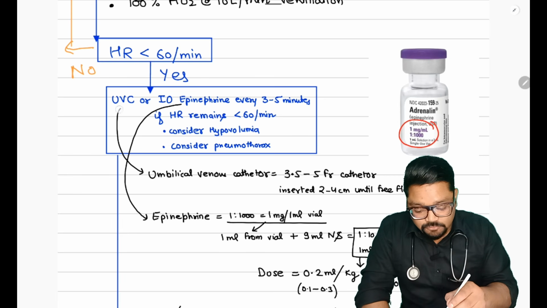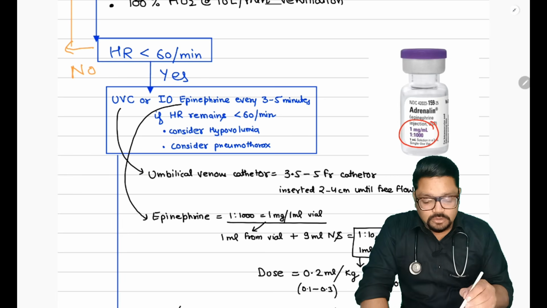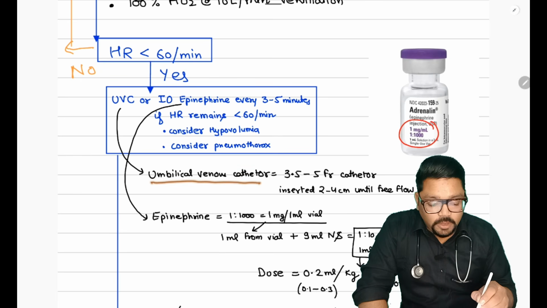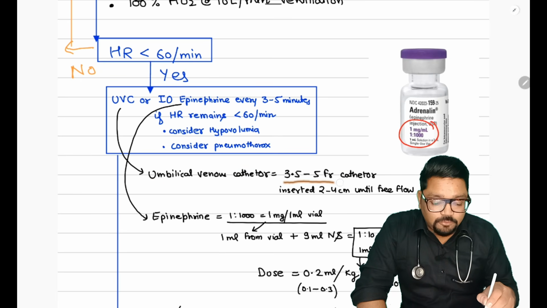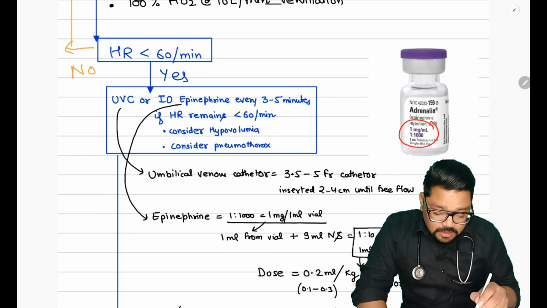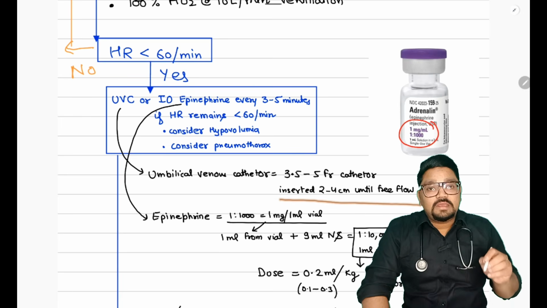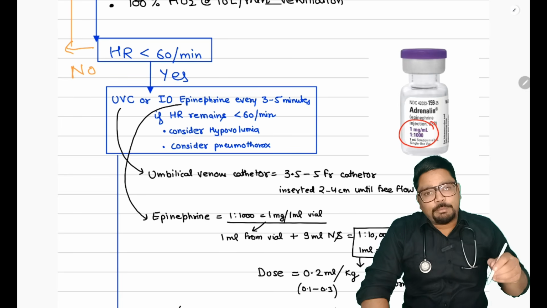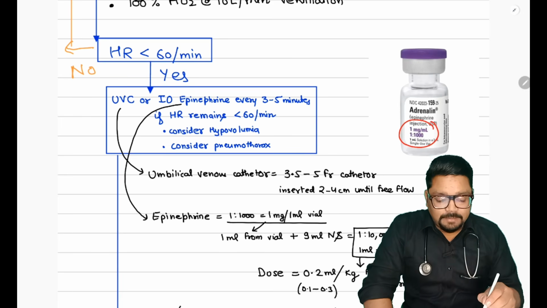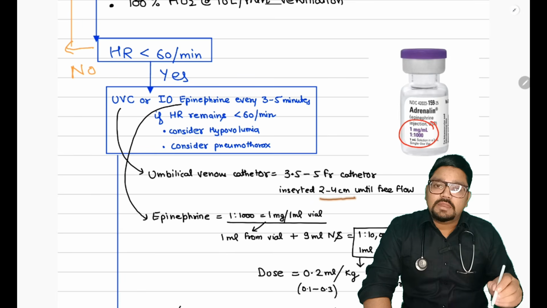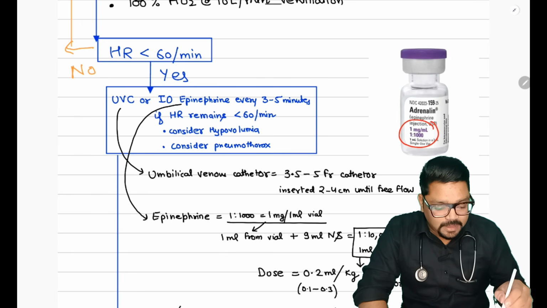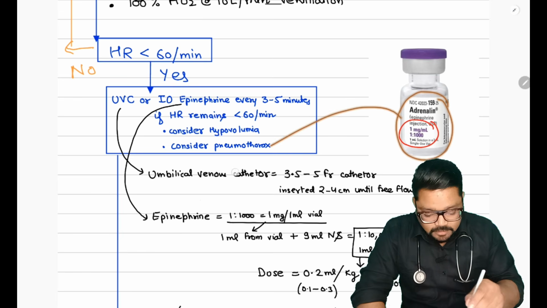Okay. One thing about UVC. For the umbilical venous catheter, we are going to put a 3.5 to 5 French catheter, and while putting UVC in the NRP, you are not supposed to reach the IVC. You just have to insert 2 to 4 centimeters until a free flow of blood is there. And then now coming to the most important topic, epinephrine.